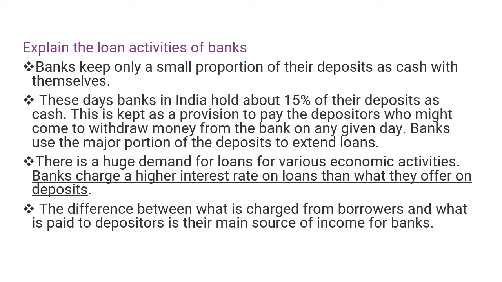So definitely there will be a difference between what is charged from borrowers and what is paid to the depositors, and this difference is the main source of income for banks. Say for an example, if banks are charging 12% of interest from borrowers, what is paid to the depositor may be 9% interest only. So the remaining 3% interest will be the source of income for banks.